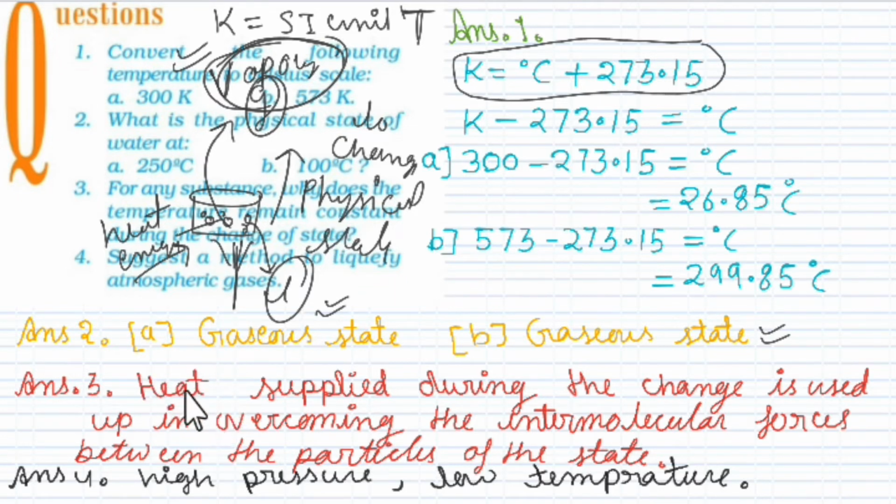The answer you will write: heat supplied during the change is used up in overcoming the intermolecular force between the particles of the state. This is the reason temperature will not rise. If you put a thermometer, the thermometer will be on 100 degrees Celsius only, because the boiling point of water is 100 degrees Celsius.